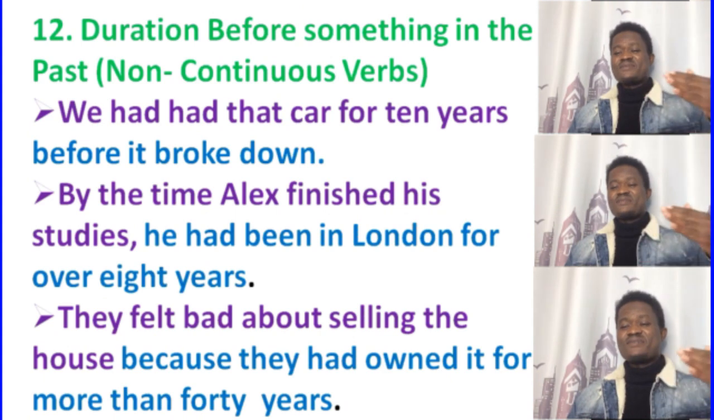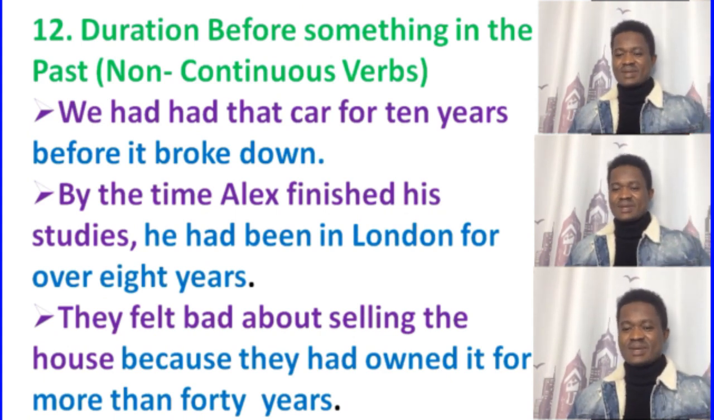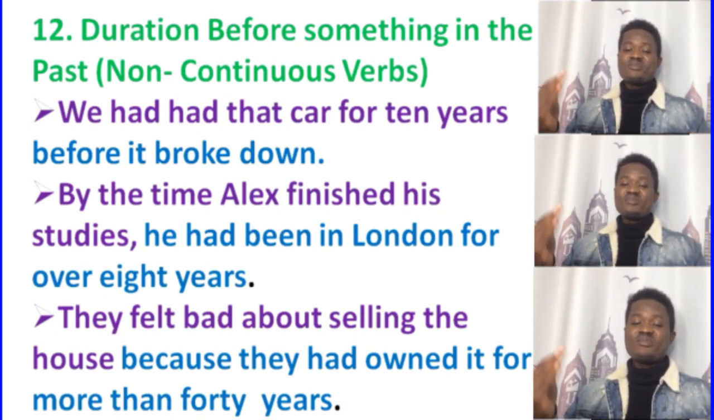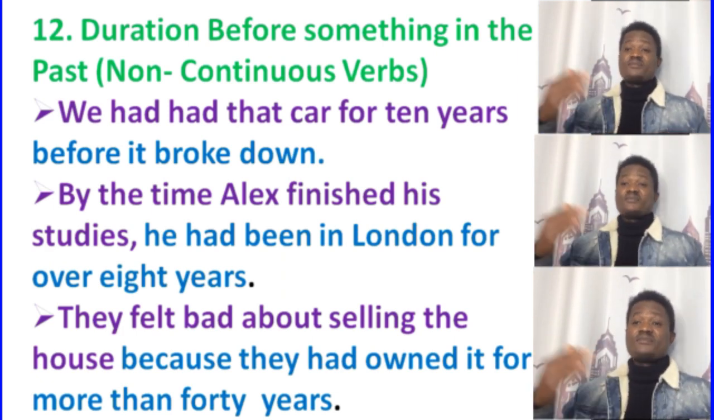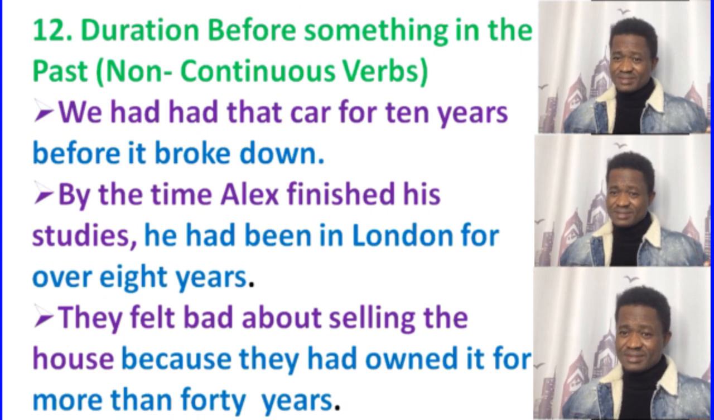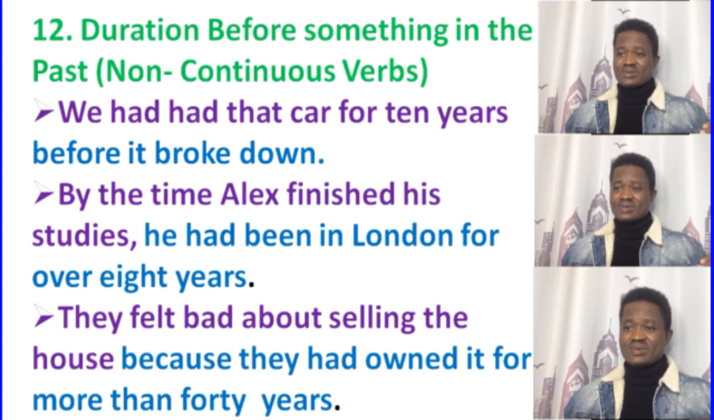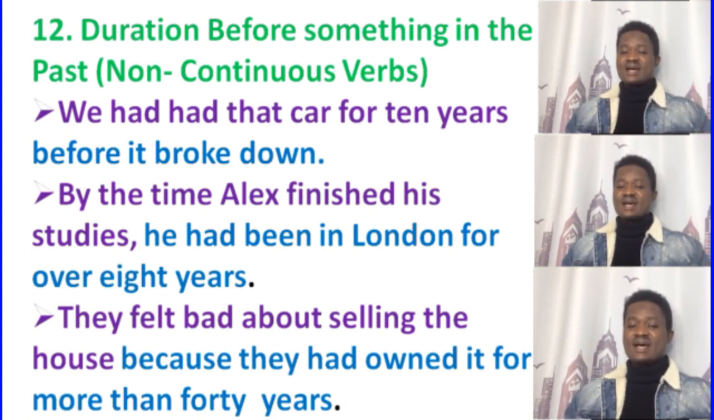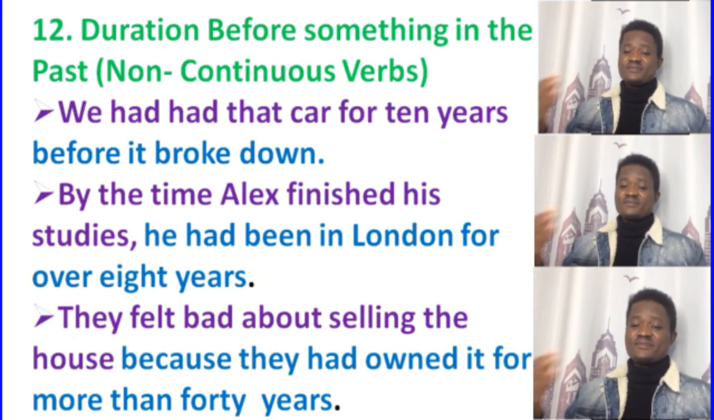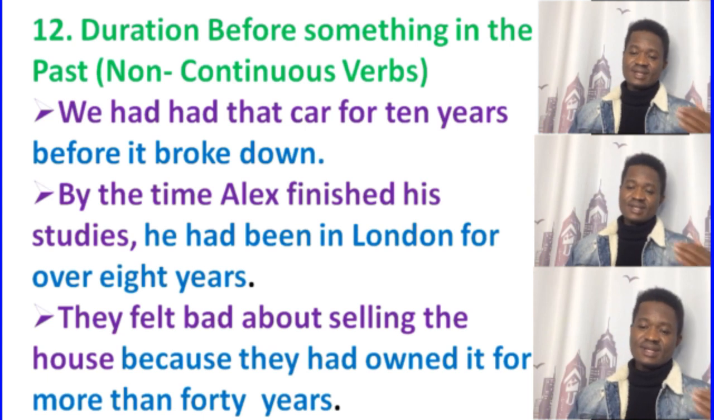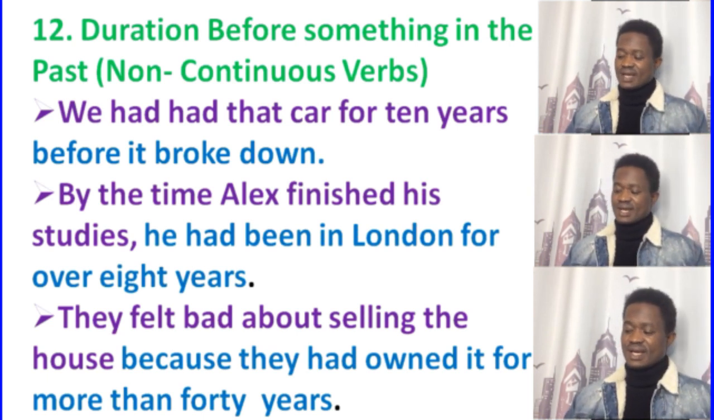They felt bad about selling the house because they had owned it for more than 40 years. "Because they had owned it for more than 40 years" is the duration before something in the past. The subordinate clause says they felt bad about selling the house. All right, guys, let's go.